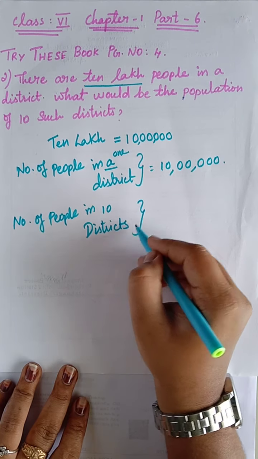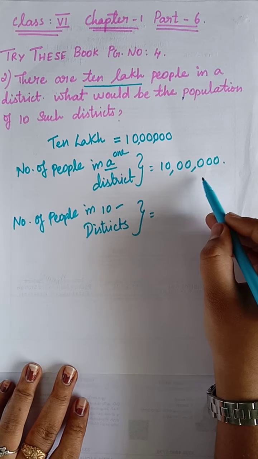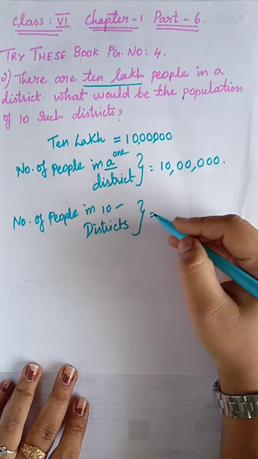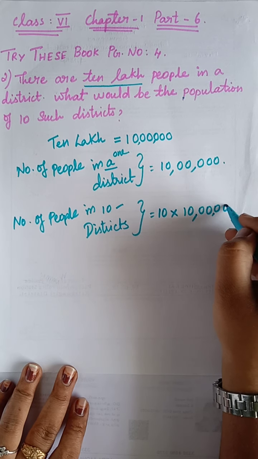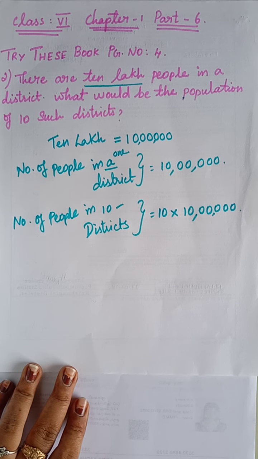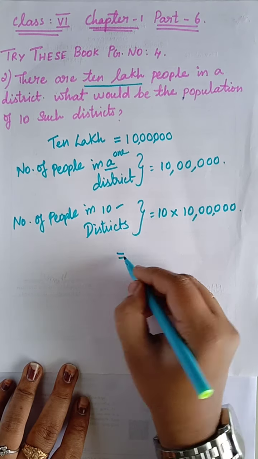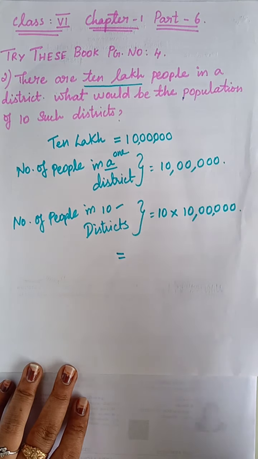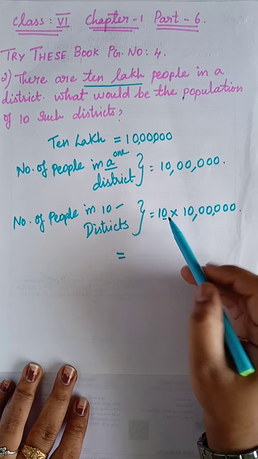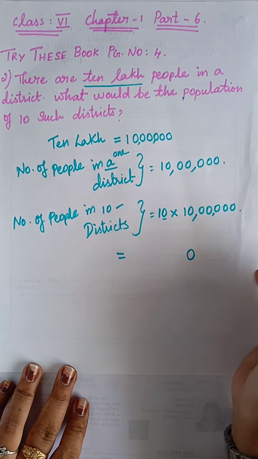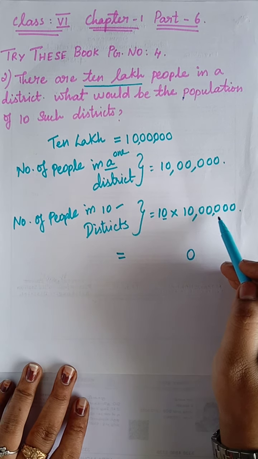So 10 districts means how can we find? We have to multiply 10 with 10 lakh. The multiplication with zeros is very simple. How we can do it, I will explain now. If there are zeros in your multiplication, you have to see both sides of the multiplicative numbers. First we see this side. It is 10. How many zeros does it contain? Only 1 zero. Take it and write it here, and go to this side. Count how many zeros are there and write it here.